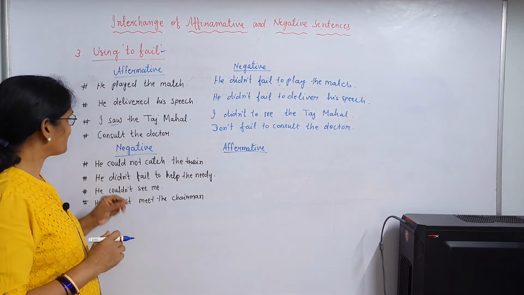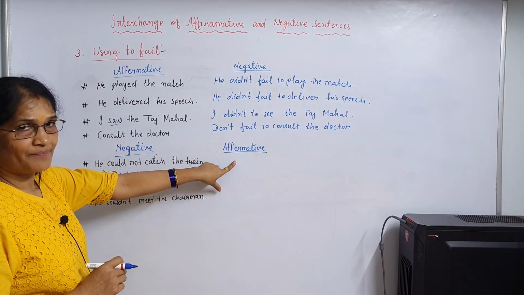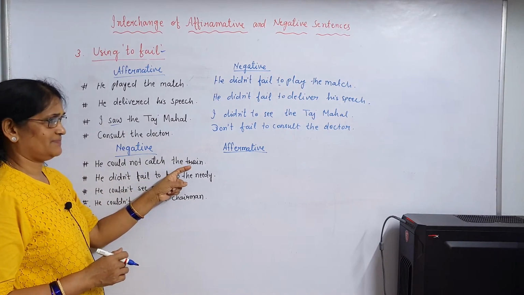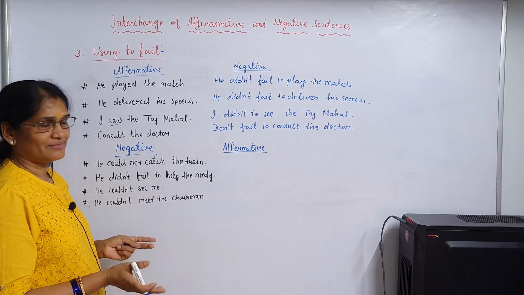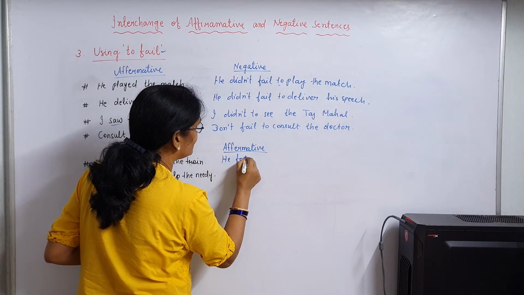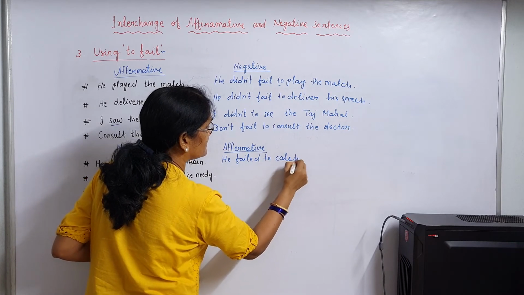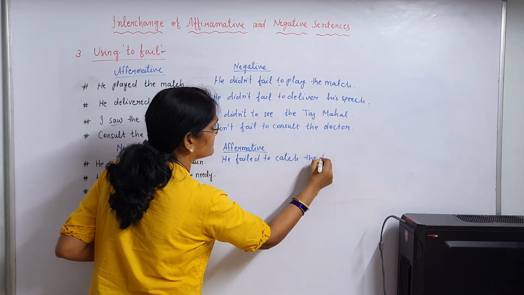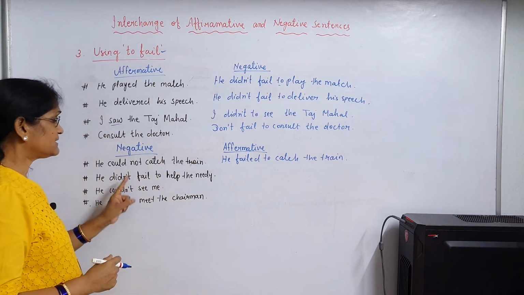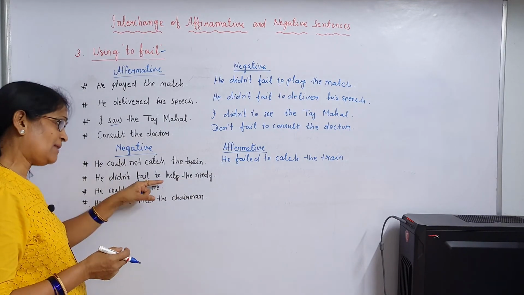Next part, we have to change the sentence negative to affirmative without changing its meaning. He could not catch the train. That means what? He failed to catch the train. He didn't fail to help the needy. That means he helped the needy.